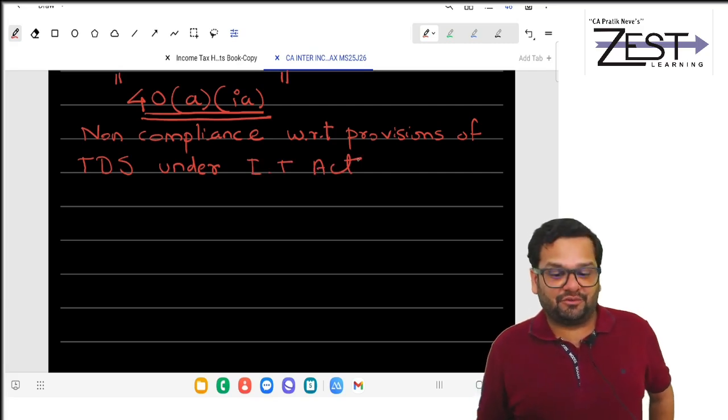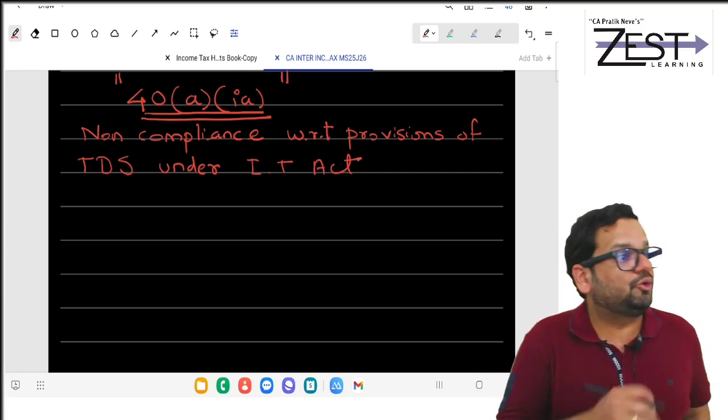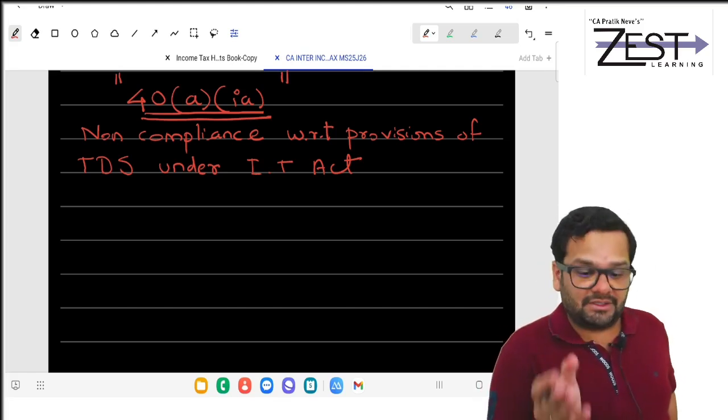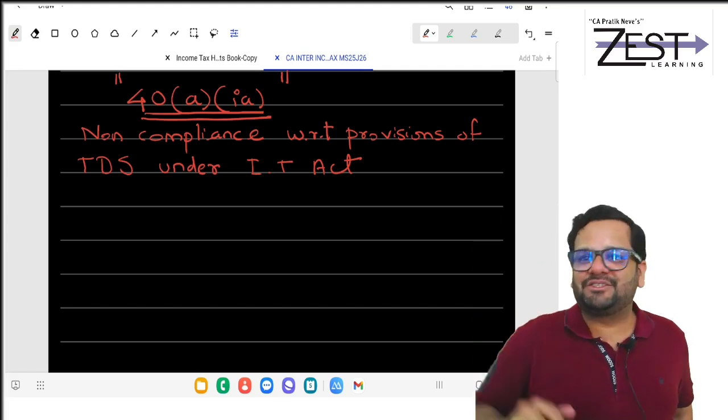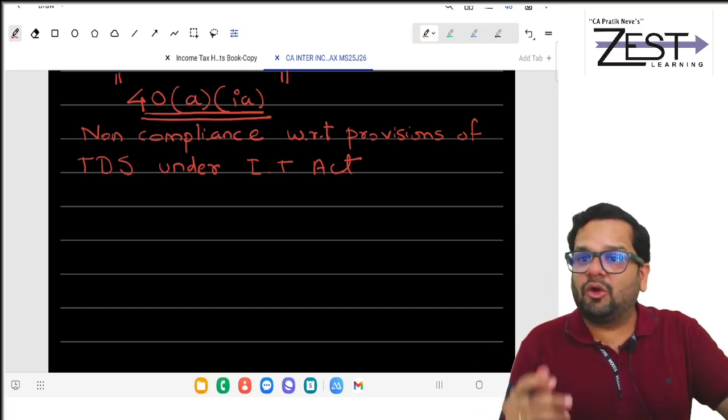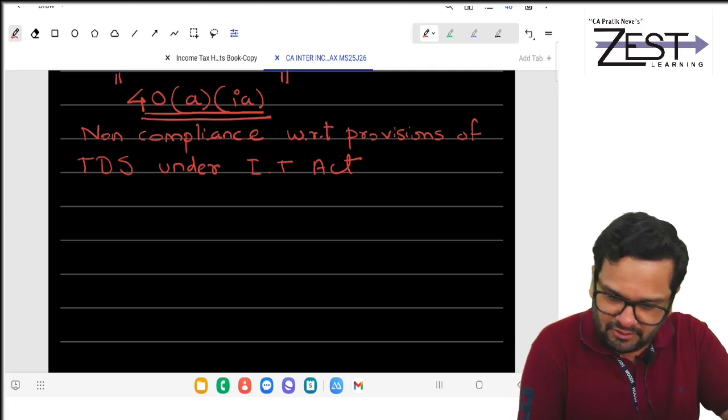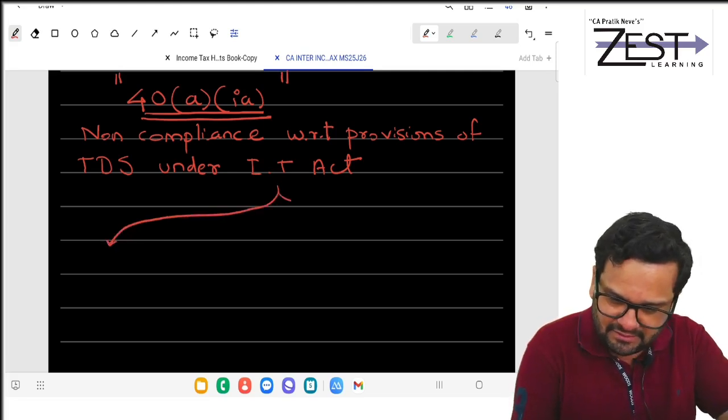So what are the provisions of TDS under the Income Tax Act? So first we should know that also. Then we will understand what is non-compliance with them. But what non-compliance are you doing? Two types of non-compliances are there.